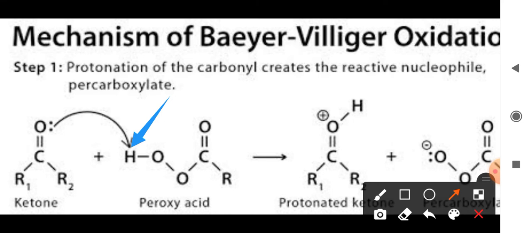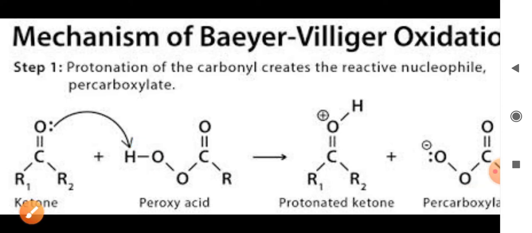With the help of the electron pair present on the oxygen, the hydrogen from peroxy acid gets bonded with oxygen to form an OH bond. In such a way, there is formation of protonated ketone. Automatically, this oxygen will acquire this bonding electron to form the negative charge on it. Thus, there is formation of percarboxylate.